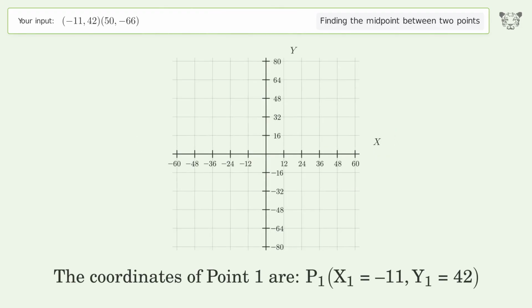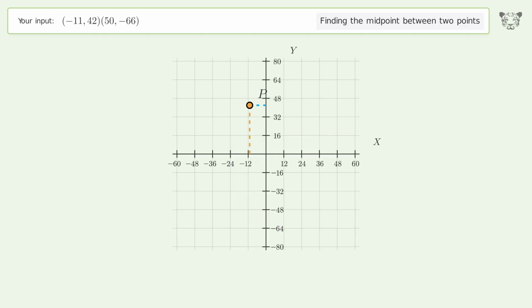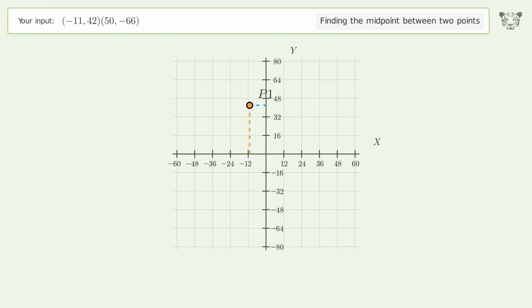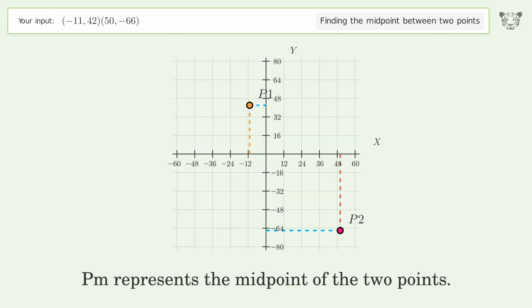The coordinates of point 1 are, x1 equals -11, y1 equals 42. The coordinates of point 2 are, x2 equals 50, y2 equals -66. PM represents the midpoint of the 2 points.